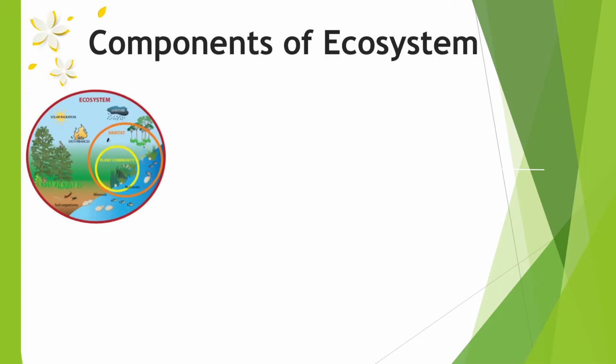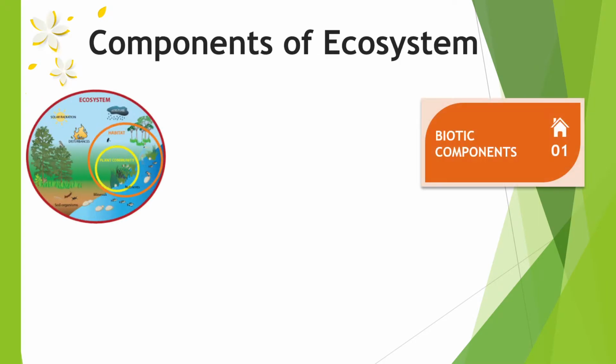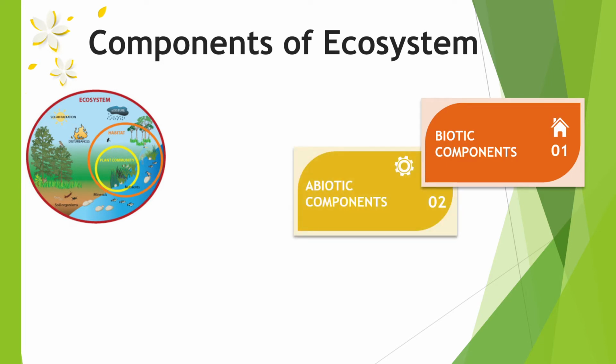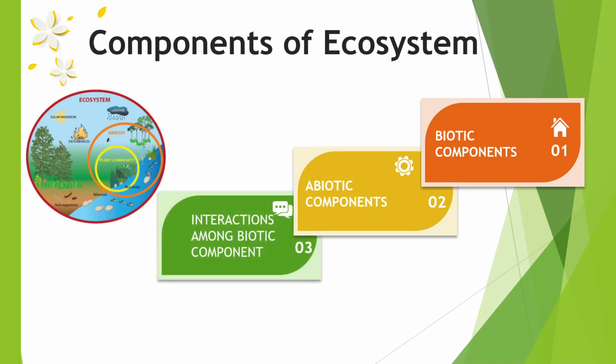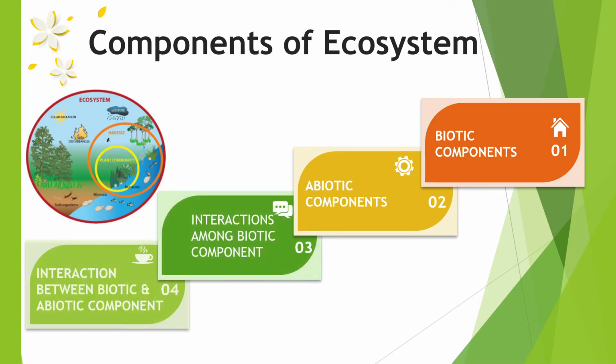There are 4 important components of an ecosystem: first, biotic components; second, abiotic components; third, interactions among biotic components; and the last one, interaction between biotic and abiotic components.